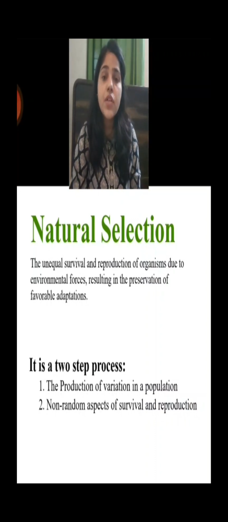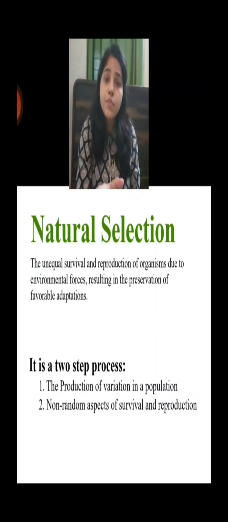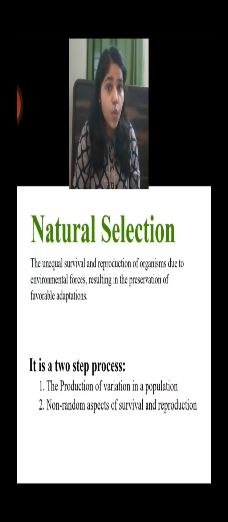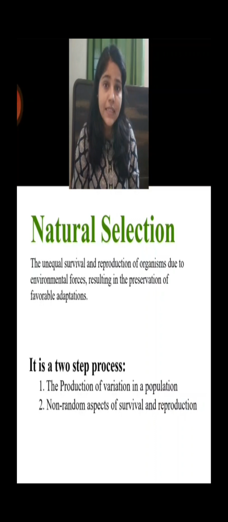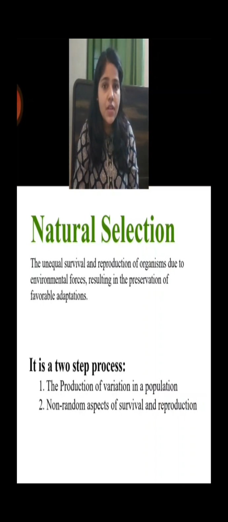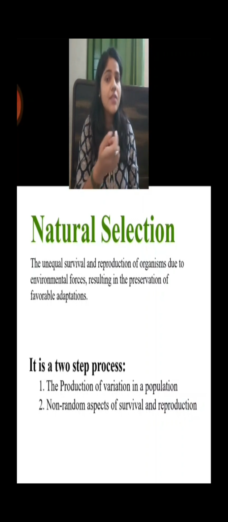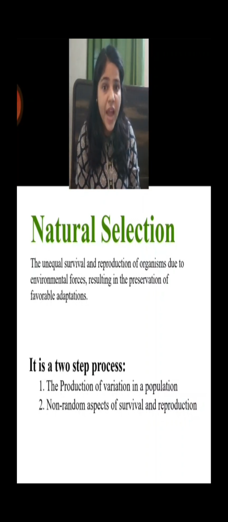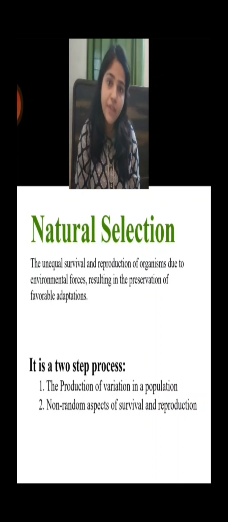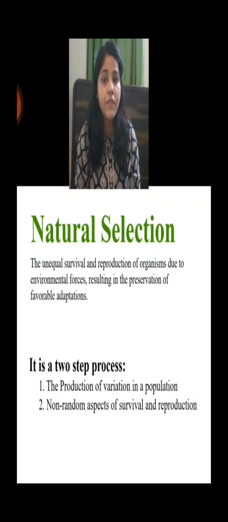Now, natural selection is a two-step process. In the first step, there is production of variation in a population. Now, what is variation? Variations are the varieties, changes, and these variations in a population arise by three means. First one is mutation. What is mutation? If there are any changes in the gene sequences of an individual, that can lead to variety or variation in a population. Another means of variation is mitosis, and the last one is random mate choice and fertilization, which could lead to variation in a population.